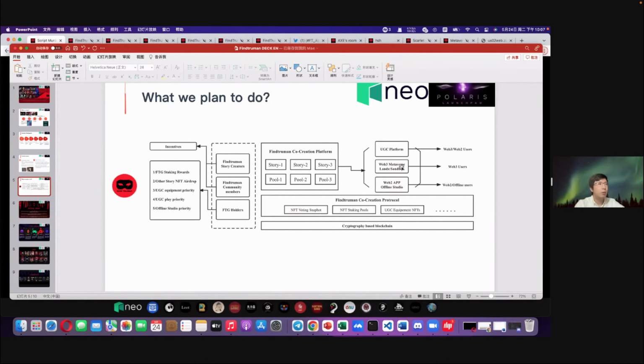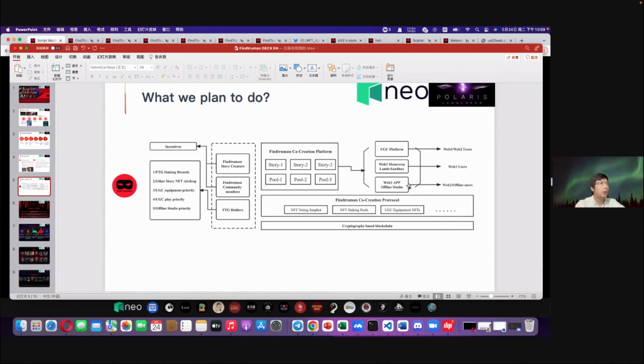And the second way is to build studios or build an interesting building in different metaverse lands like Sandbox or Decentraland, and attract public users, public players to play in these games. And also there is another way which can bridge the content back into the Web2 system, which is we can transfer these stories, this content into Web2 applications and also offline studios to serve Web2 users and offline users.